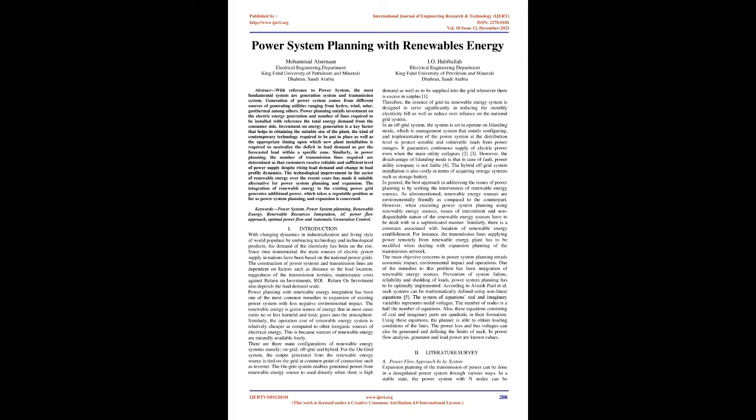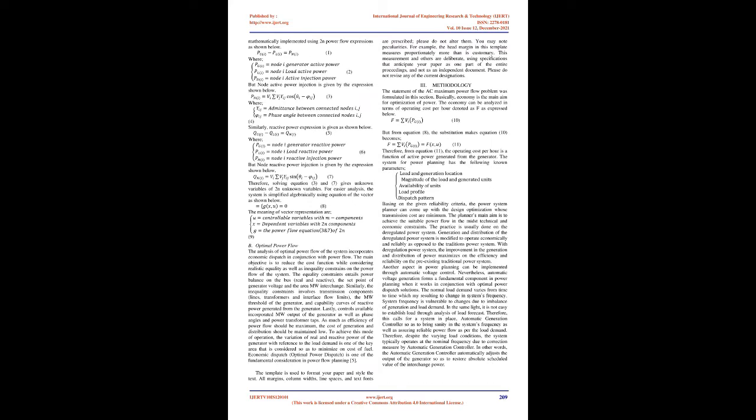There are three main configurations of renewable energy systems, namely on-grid, off-grid and hybrid. For the on-grid system, the output generated from the renewable energy source is tied to the grid at a common point of connection such as an inverter. The on-grid system enables generated power from the renewable energy source to be used directly when there is high demand, as well as to be supplied into the grid whenever there is excess and surplus. Therefore, the grid-tie renewable energy system is designed to serve significantly in reducing the monthly electricity bill as well as reducing over-reliance on the national grid system.